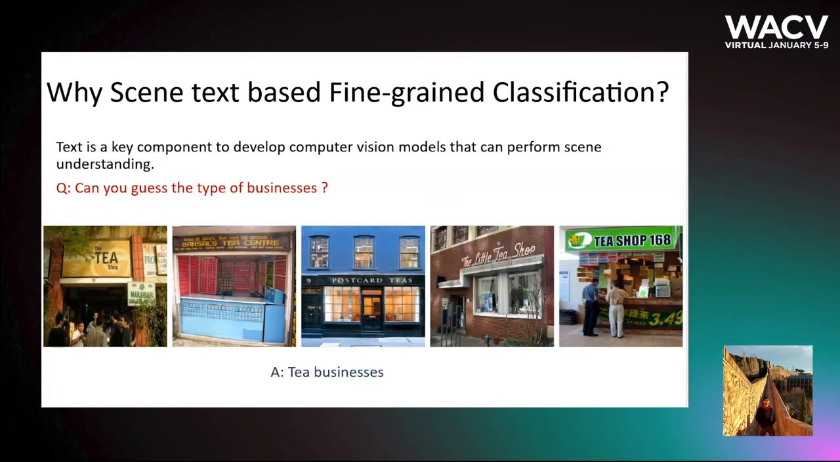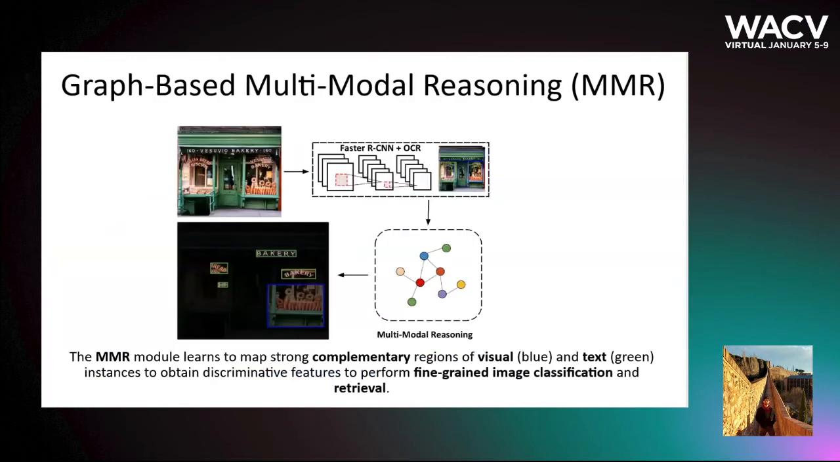The answer is tea businesses. Due to similar visual features of business places in this case, correct classification is nearly impossible by disregarding the text, even for humans. This can be generalized to different objects across all tasks in computer vision research.